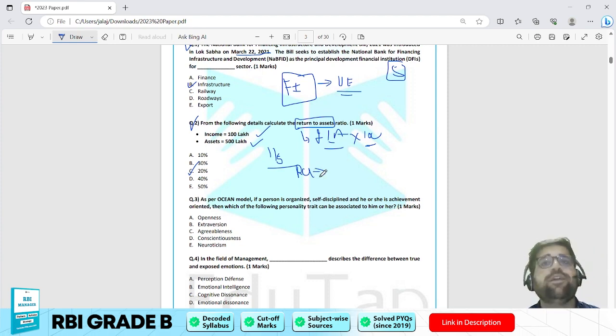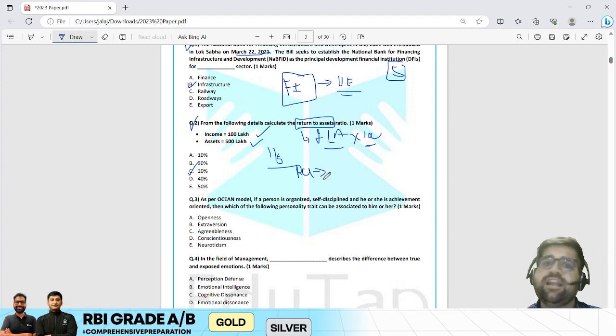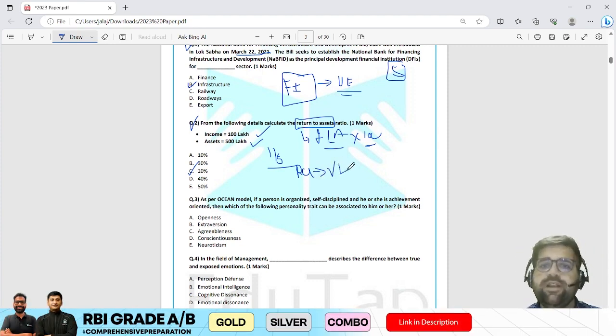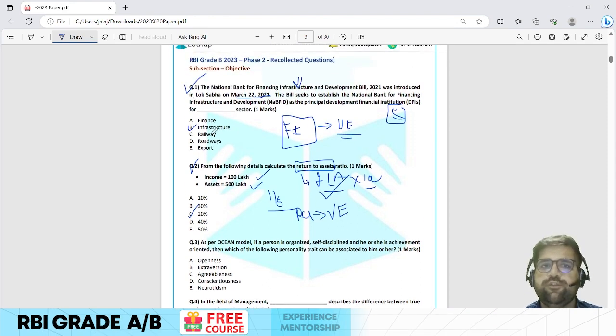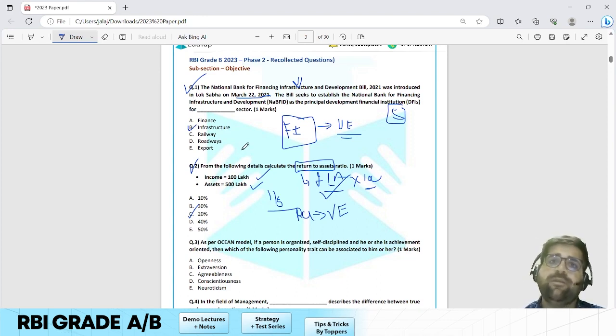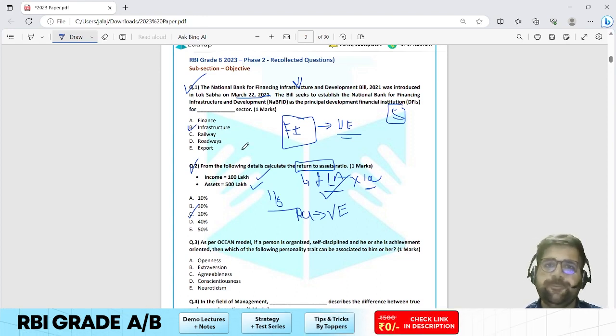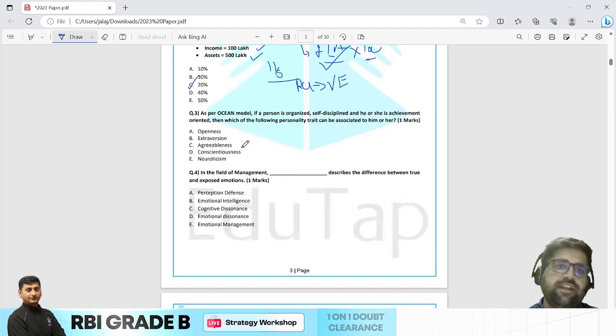Again, this chapter is ratios, which is a very easy chapter if you do the basic components. This particular question, according to me, is very easy. Even if you just knew the formula, you could have directly deduced the answer. So both question 1 and question 2 are very easy according to me. One could have solved them in under 20 seconds if their concepts are clear. Okay, coming to question number 3.